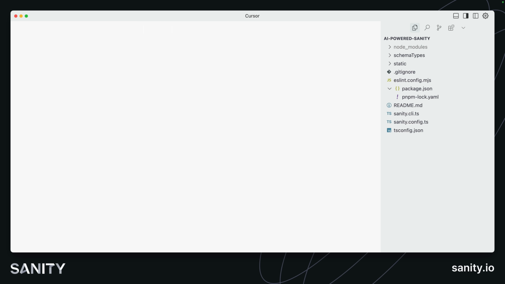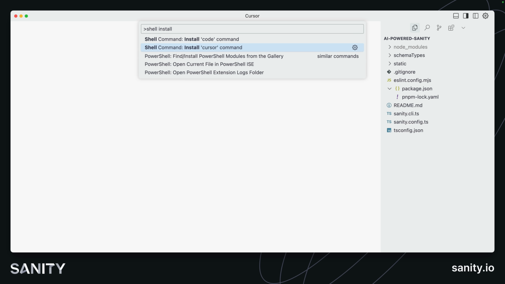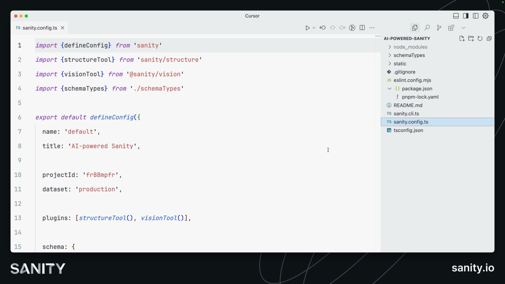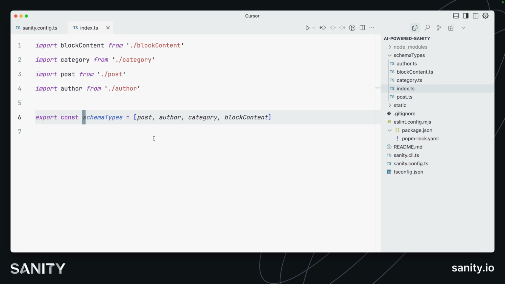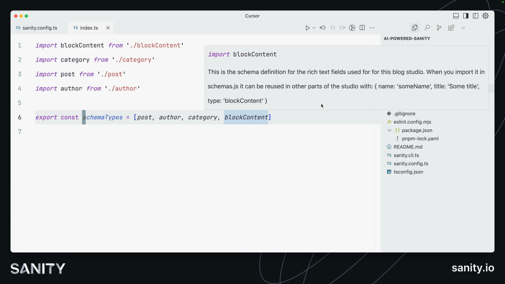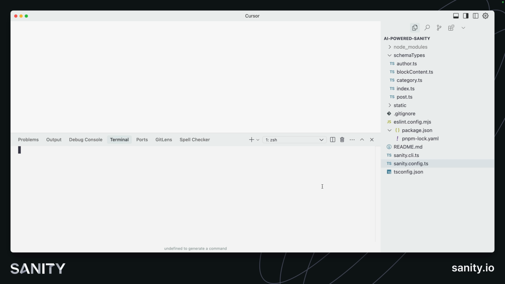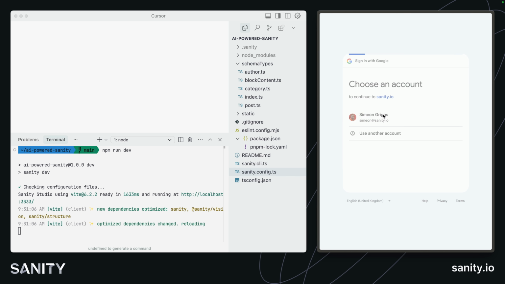If that command did not work in your terminal, you can open up the command palette by pressing Command-Shift-P, type in shell install cursor command. And now we can see all of the project files of our new Sanity project. The Sanity config file is the main one that we can look at here, with a lot of the pre-configured options, such as our schema types for posts, authors, categories, and block content. If I press Command-T to open up the terminal and type npm run dev, I can now start the local development process. And then log in to my Sanity Studio using the same credentials I used earlier.